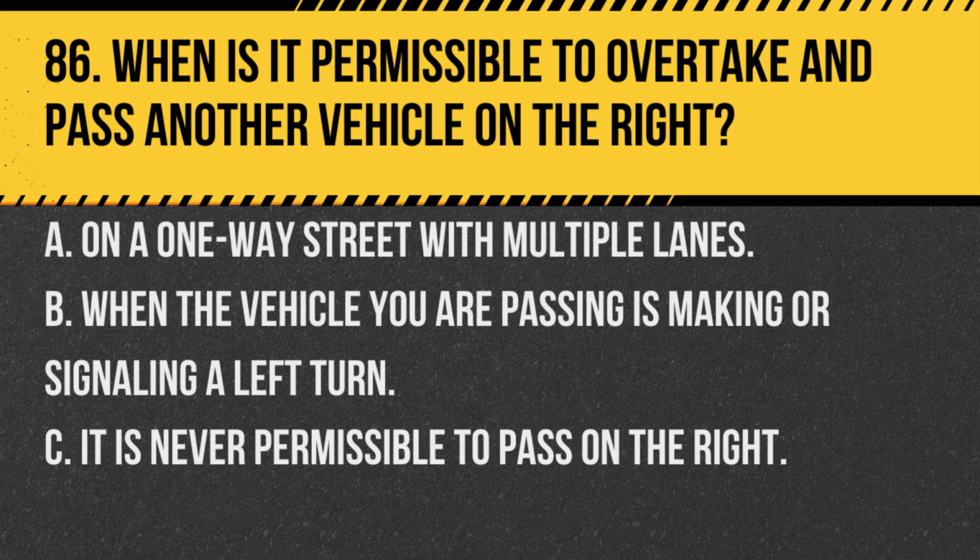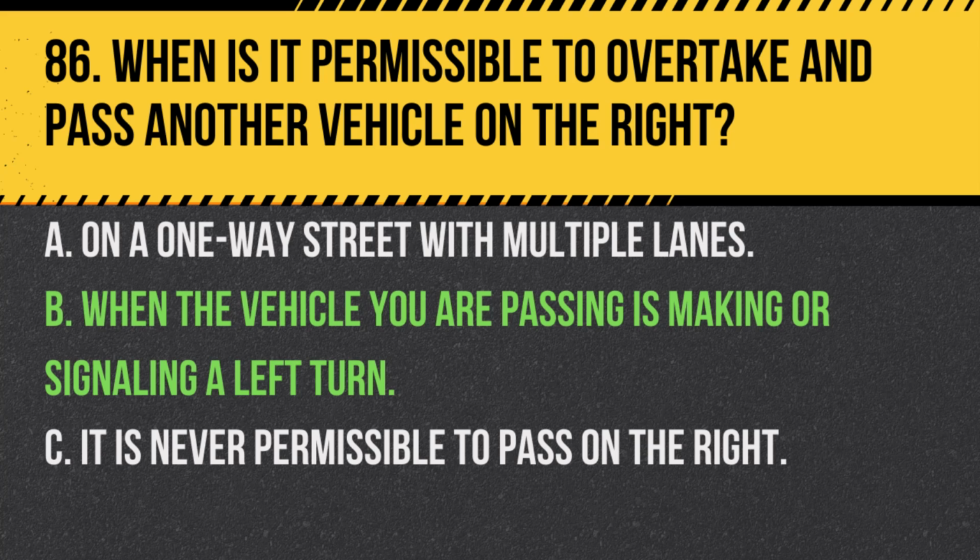Question 86. When is it permissible to overtake and pass another vehicle on the right? A. On a one-way street with multiple lanes. B. When the vehicle you are passing is making or signaling a left turn. C. It is never permissible to pass on the right. Answer: B. When the vehicle you are passing is making or signaling a left turn.